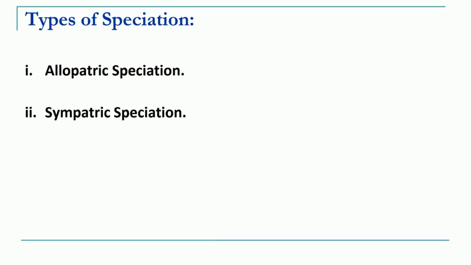There are basically two major types of speciation, that is allopatric speciation and sympatric speciation. Other than these there are also two types, parapatric and peripatric speciation, but from our syllabus point of view we will focus on these two, allopatric and sympatric speciation.